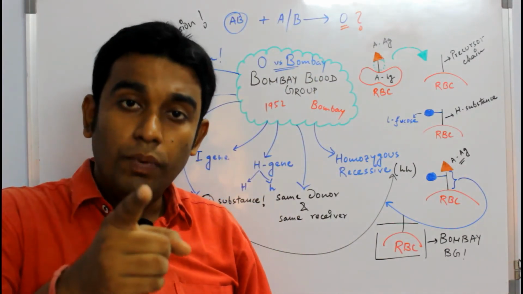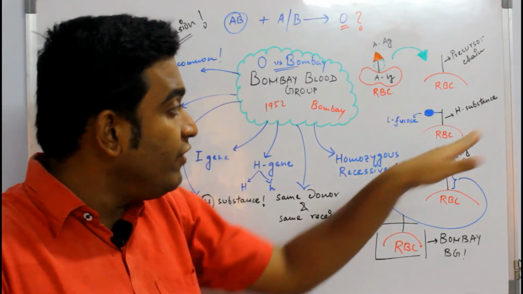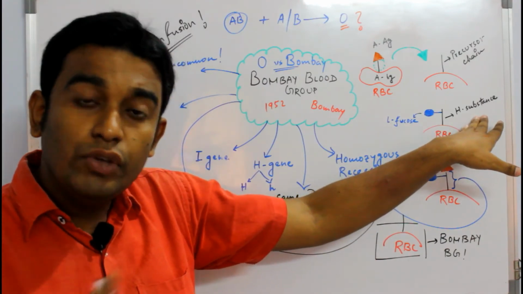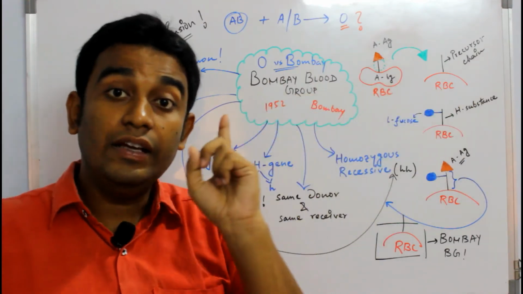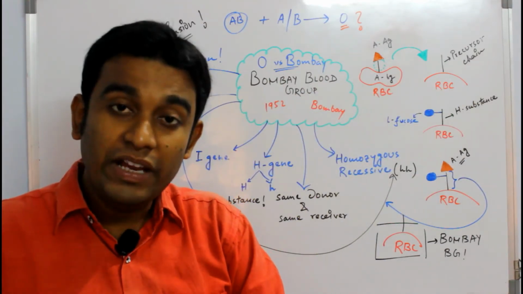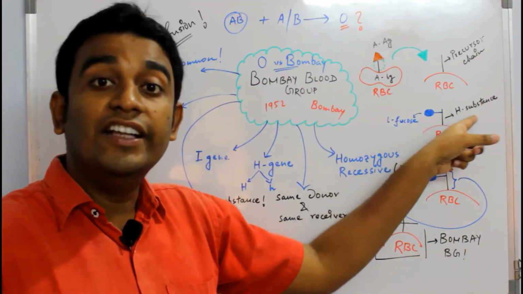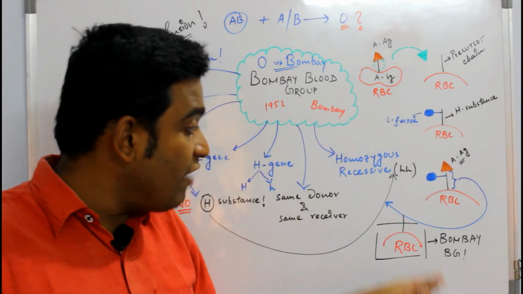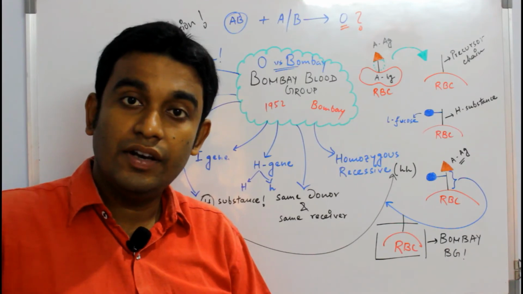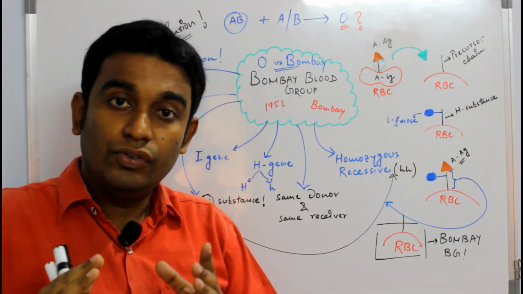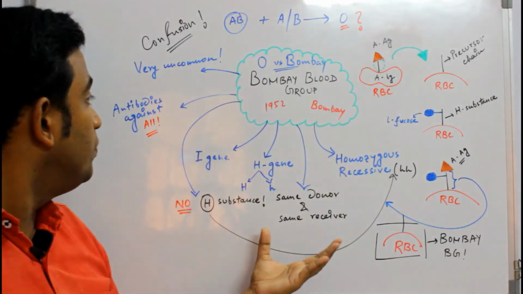If you have O blood group, that means you have the H substance but you do not have the antigen. If you have Bombay blood group, that means you do not even have the H substance, you only have the precursor chain. So that's about the Bombay blood group.